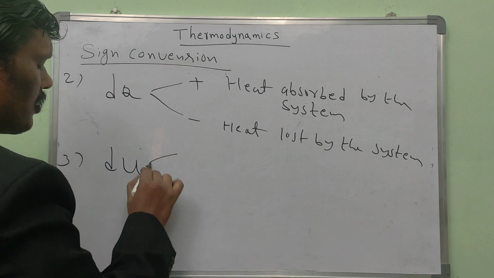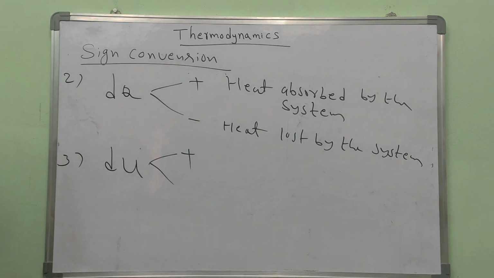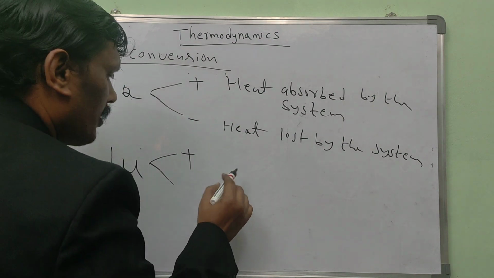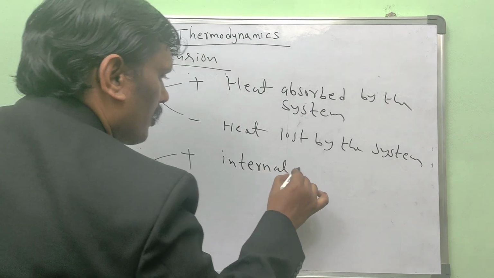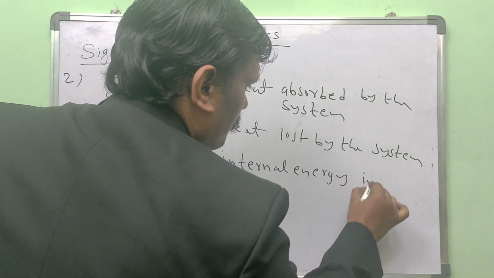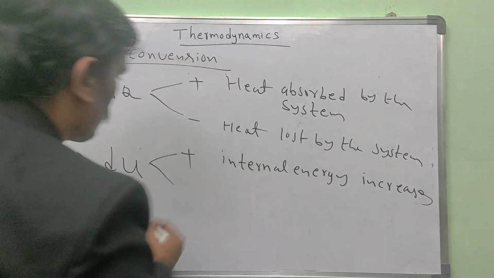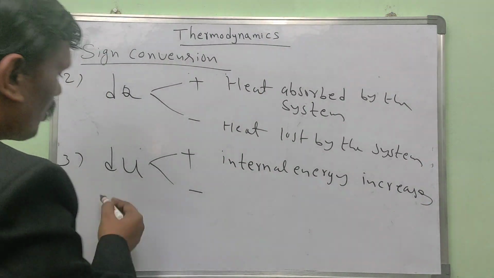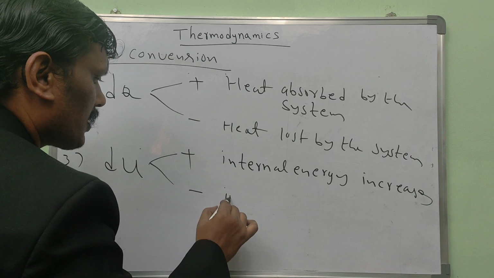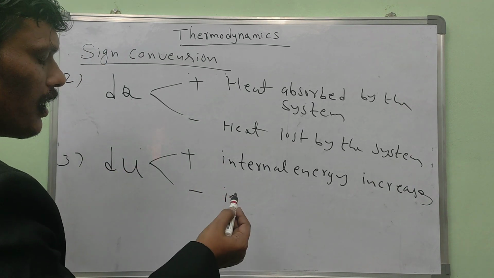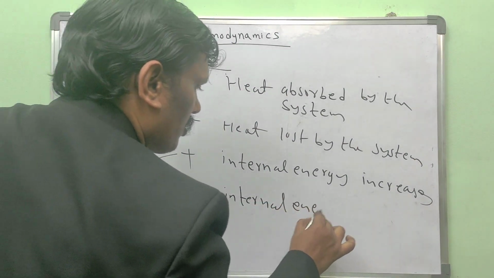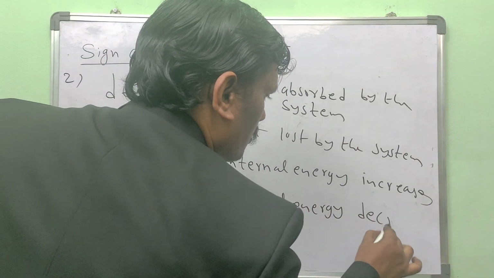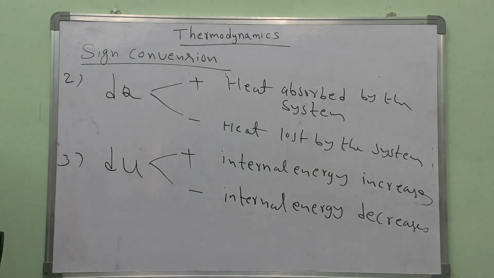Change in internal energy is positive when the internal energy of the system increases. It is negative if the internal energy of the system decreases. So these are the required sign conventions to solve the problems.